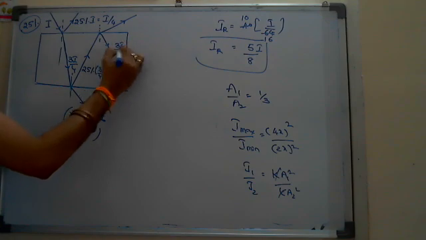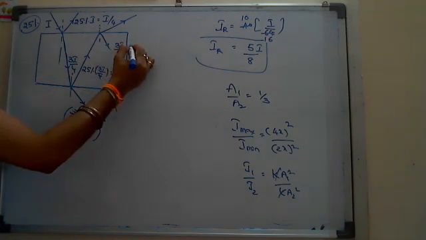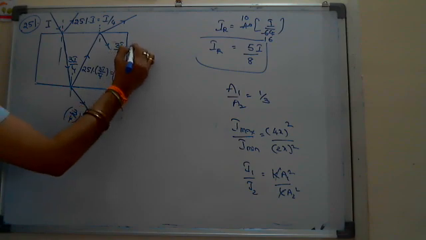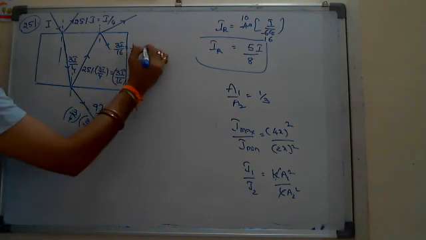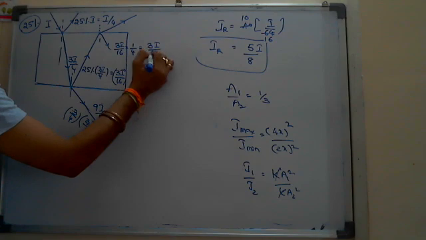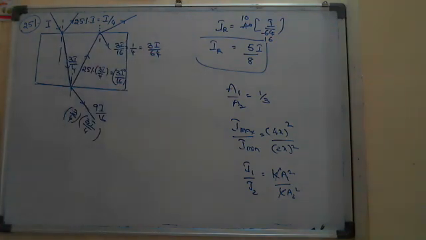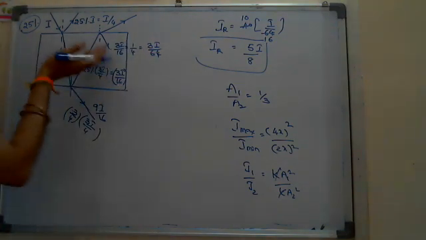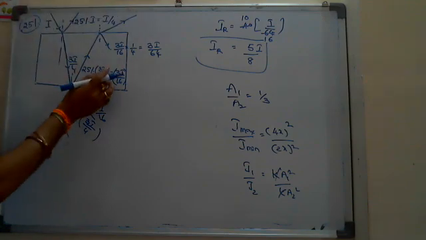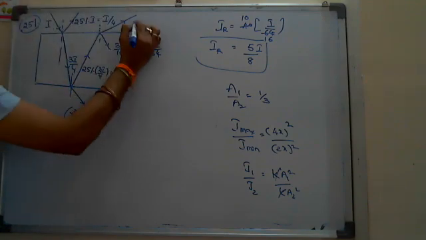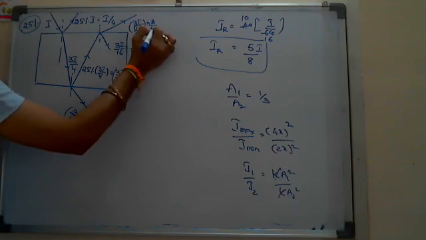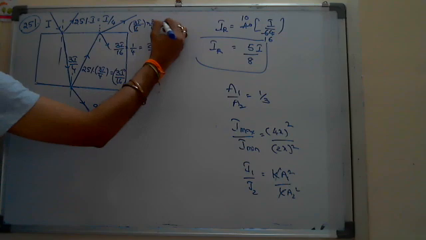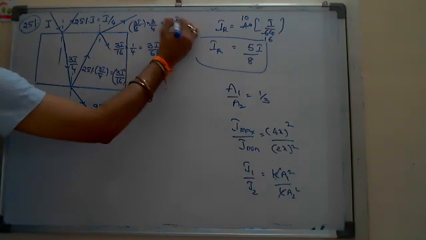So 25% of 3I by 16, 25% is 1 by 4, you get 3I by 64. 75% is refracted, means 3 by 4 of 3I by 16, which is equal to 9I by 64.